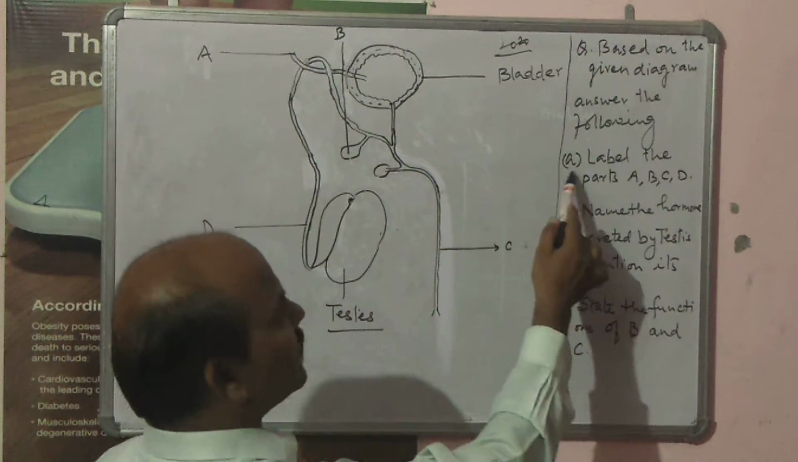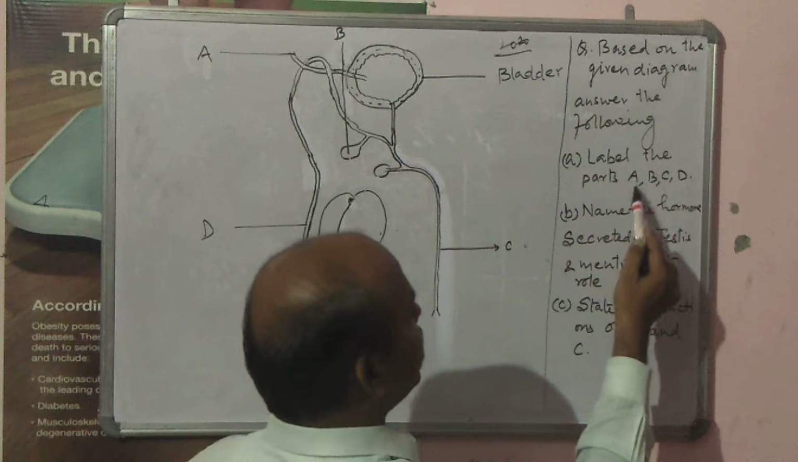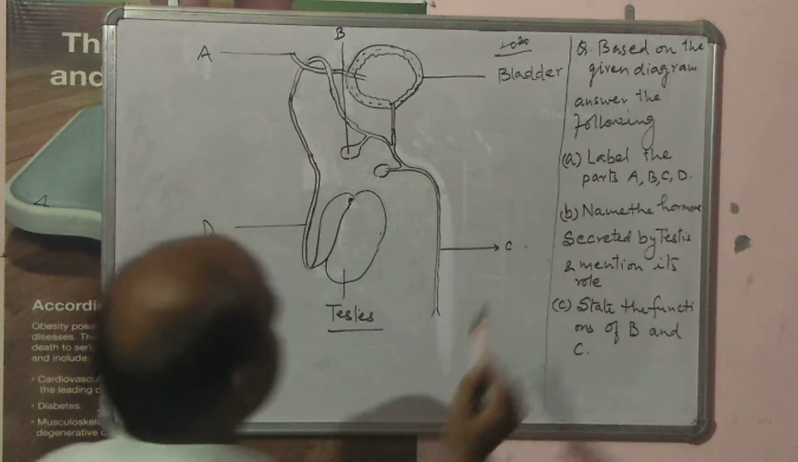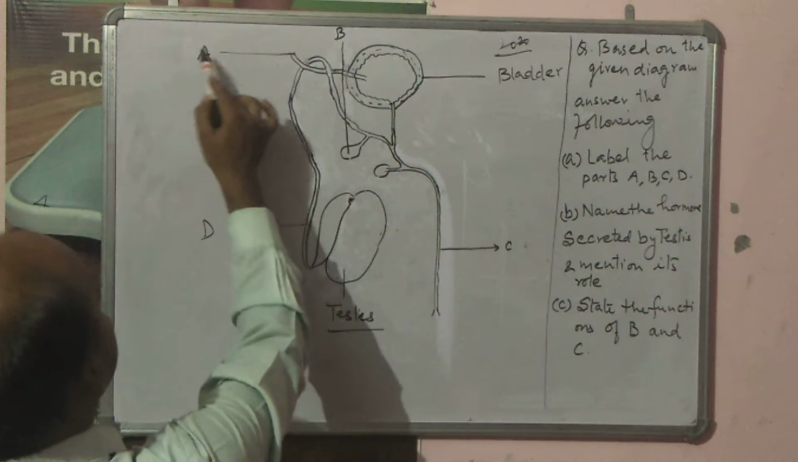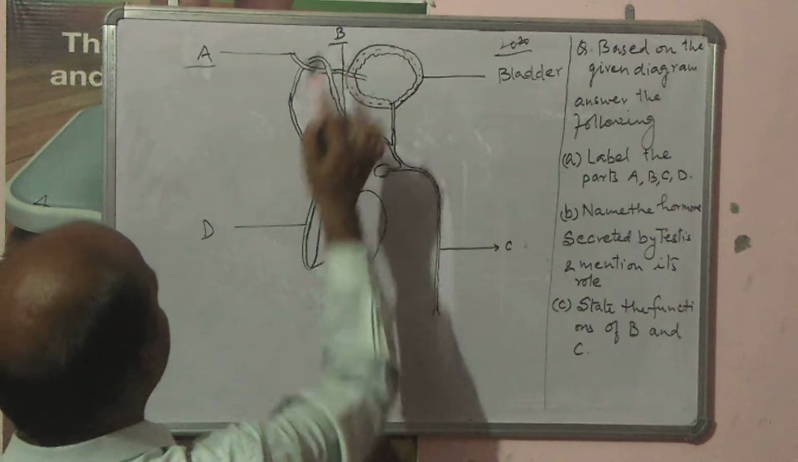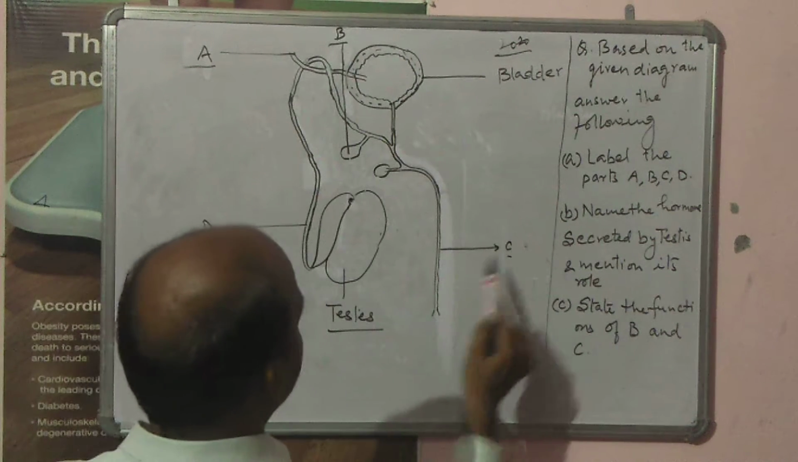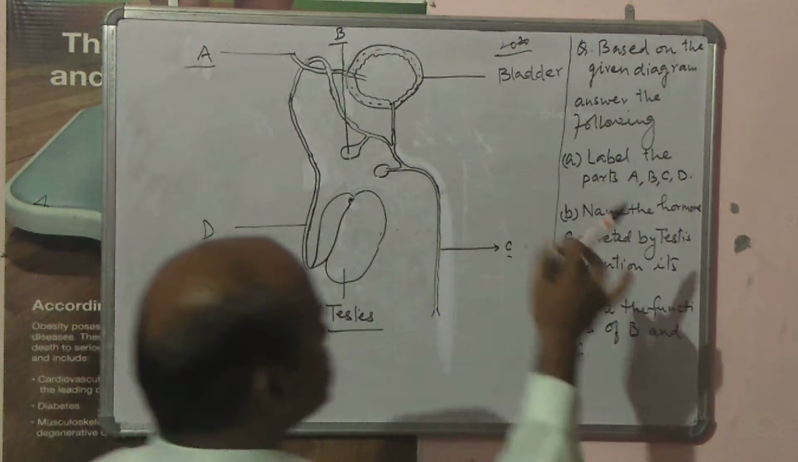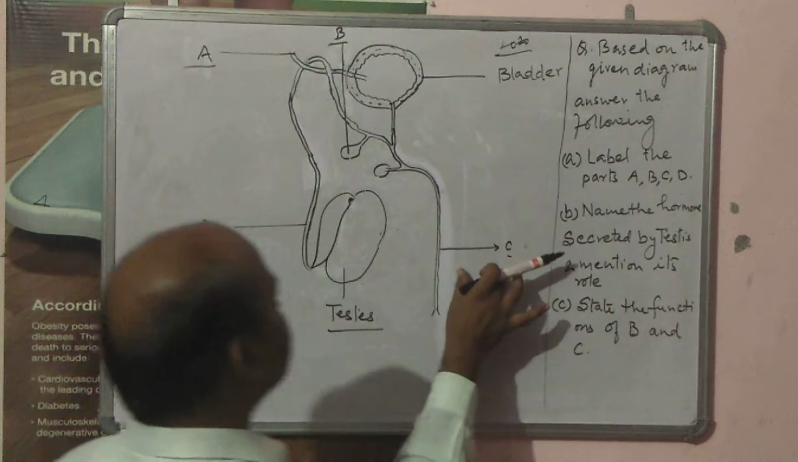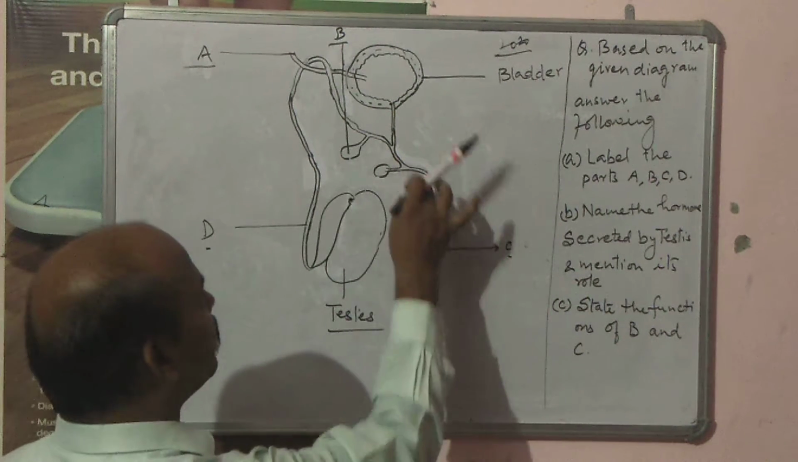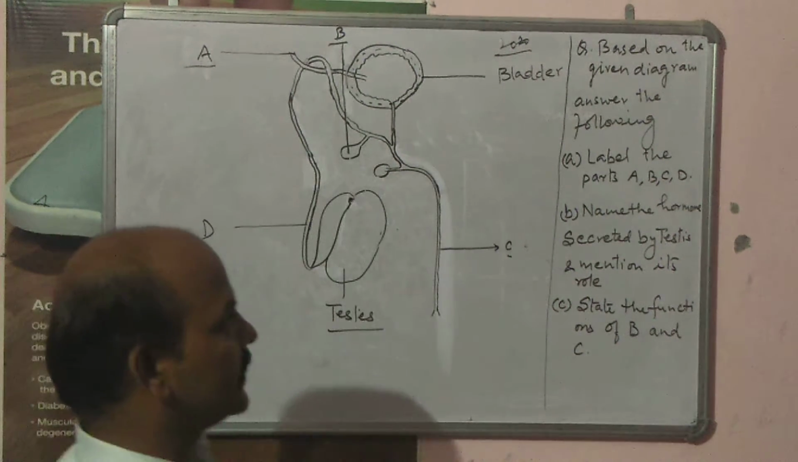Here, first question that has been asked, label the parts A, B, C and D. That is part A, this part B, part C and part D. These parts you have to label, means you have to write the names of these parts. What is the name of these particular parts you have to write.